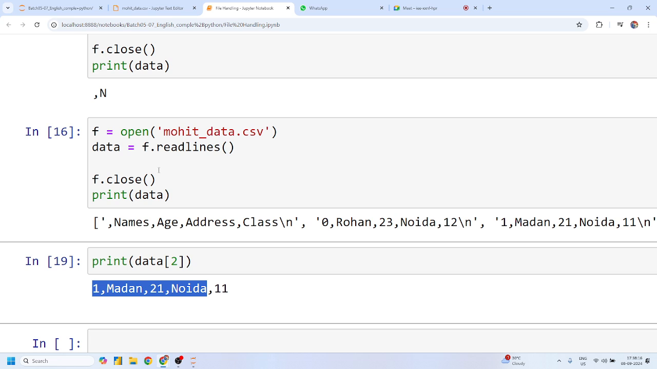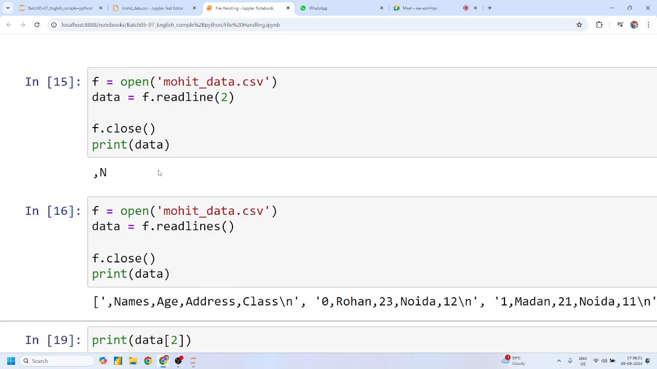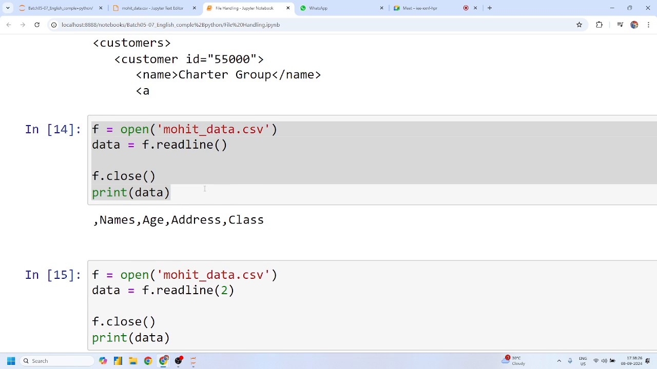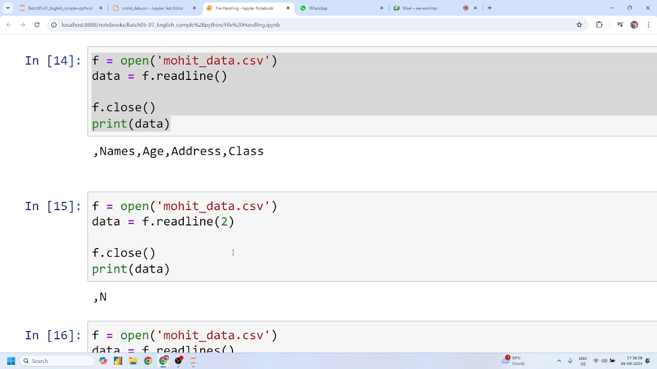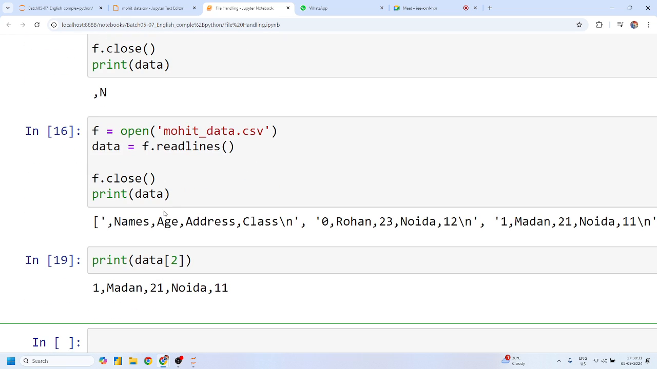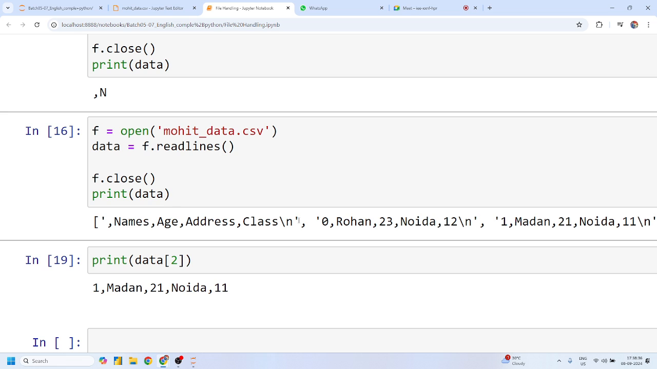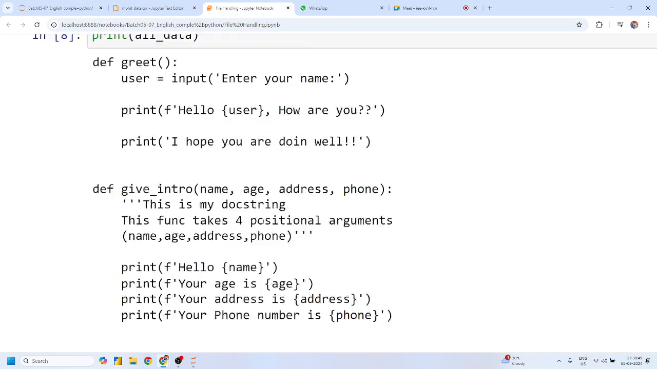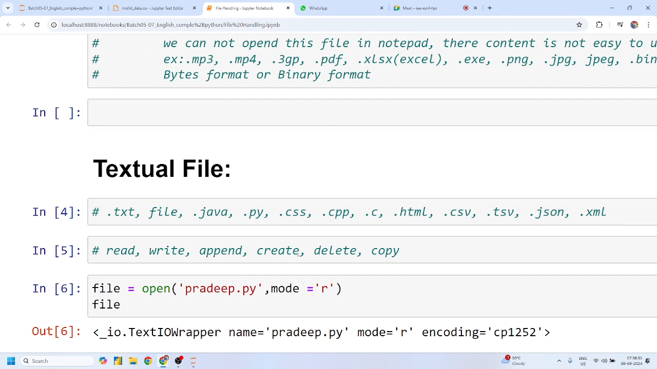Pradeep sir, Mohit, Shivani, guys, any doubt? No, sir. Okay, perfect. Now, guys, we have learned how to read: read with slicing, readline with slicing, and readlines to read all the lines of data. It will give you the result in list format. And you know that the last character here is slash n, and slash n represents the newline character, right? Perfect.